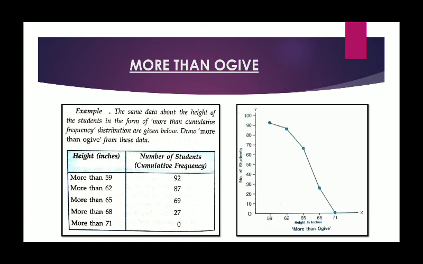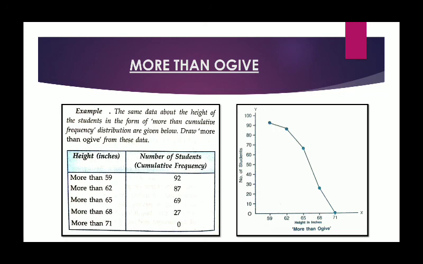And when we plot these values here, the curve which we will get is called more than ogive. Here you can see in the diagram 59 corresponding frequency is given as 92. Then 62 corresponding frequency is 87. In that way, lastly 71 corresponding frequency is 0. This means the more than cumulative frequencies are continuously decreasing. Joining these points smoothly with free hand, the curve which we get is called more than ogive.